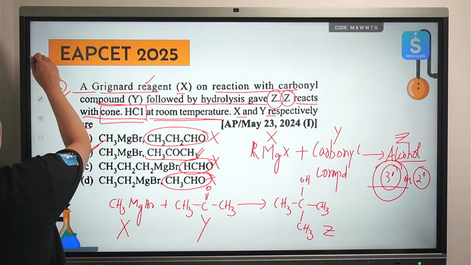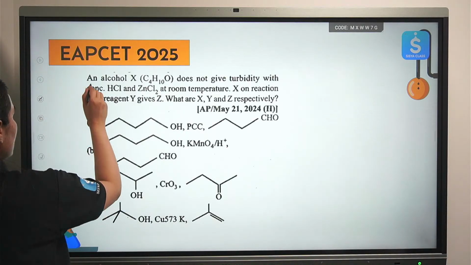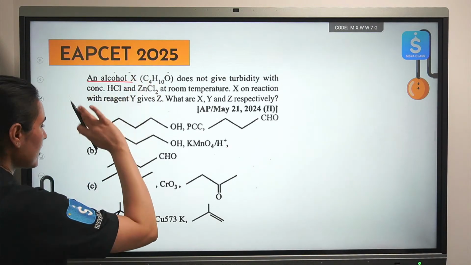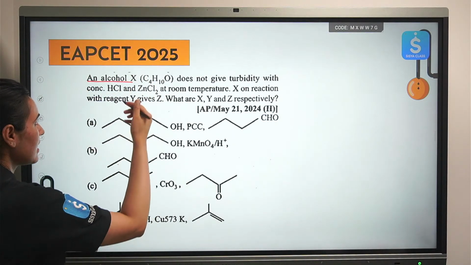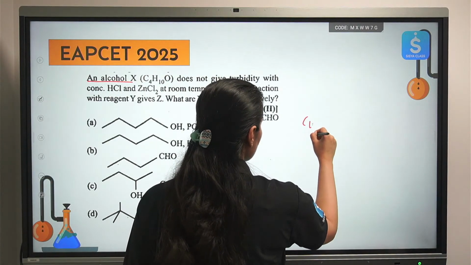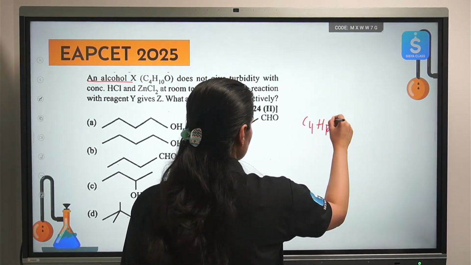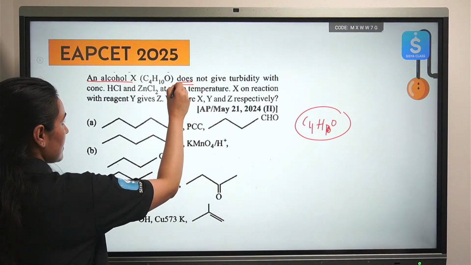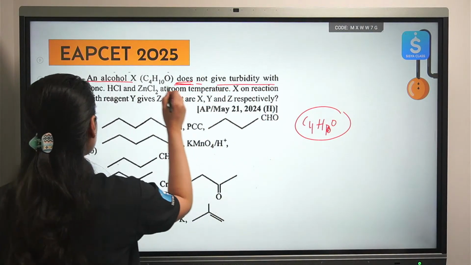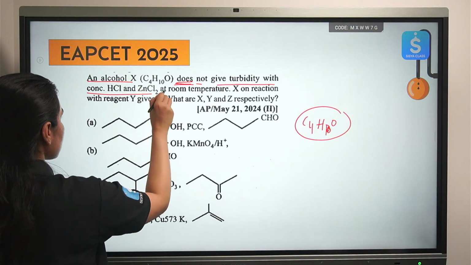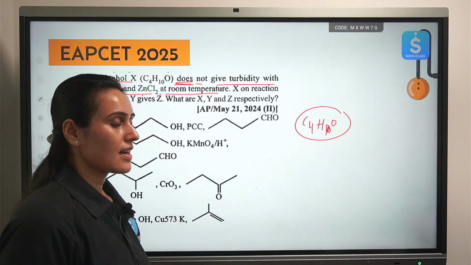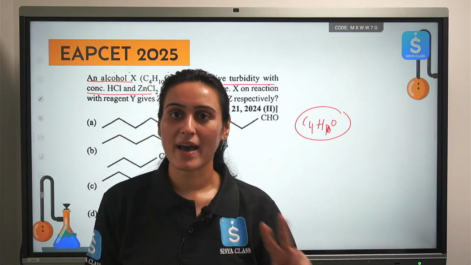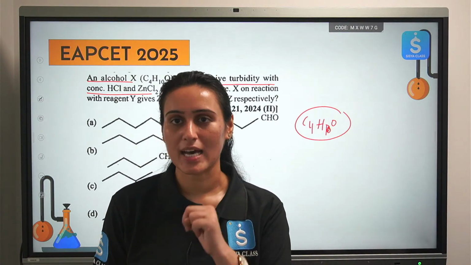Let's see the next question, everyone. An alcohol X, we don't know what type of alcohol. They have just given us the formula C4H10O. Oh, okay, great. It does not give turbidity with concentrated HCl and zinc chloride at room temperature. See, two questions back to back from Lucas reagent.